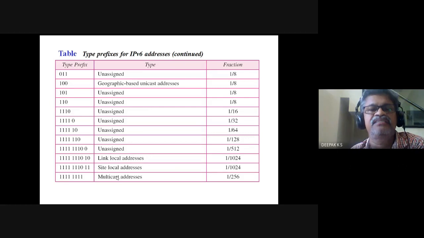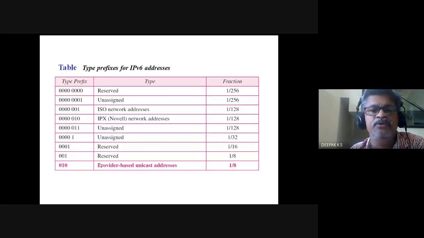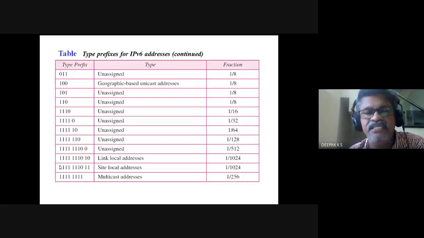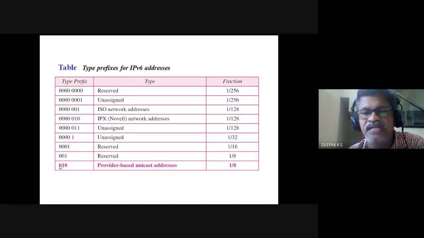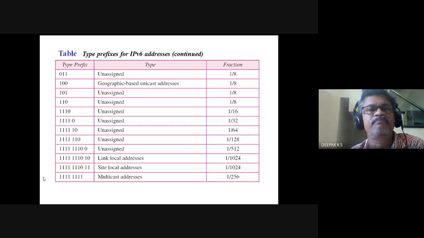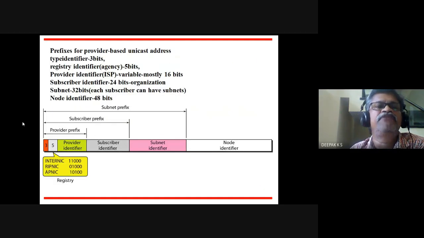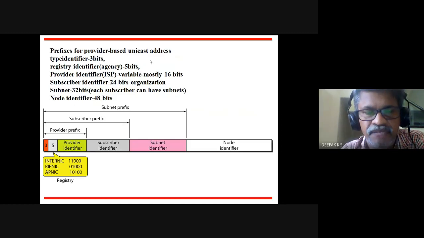So multicast address is there. So there is a prefix for IPv6. These are the various prefixes. So we'll just look at this one, provider based unicast address. So the initial starting bits, if it is this 010 combination, it denotes a provider based unicast address, which totally takes up 1 by 8 of this total space, because 3 bits are used here already. So this is the prefix for provider based unicast address, which we normally have. Normally we have this type of IPv6.